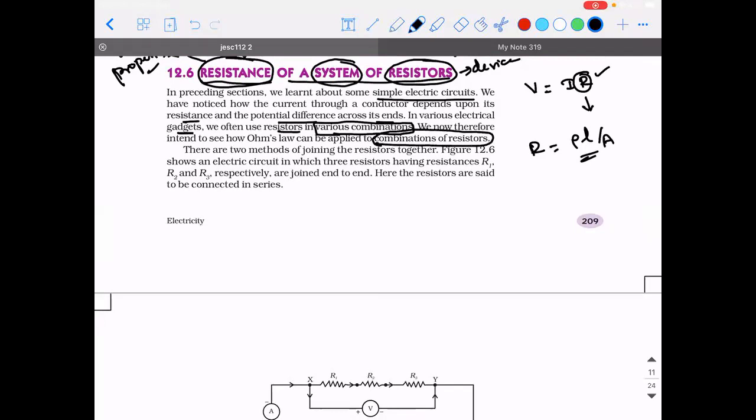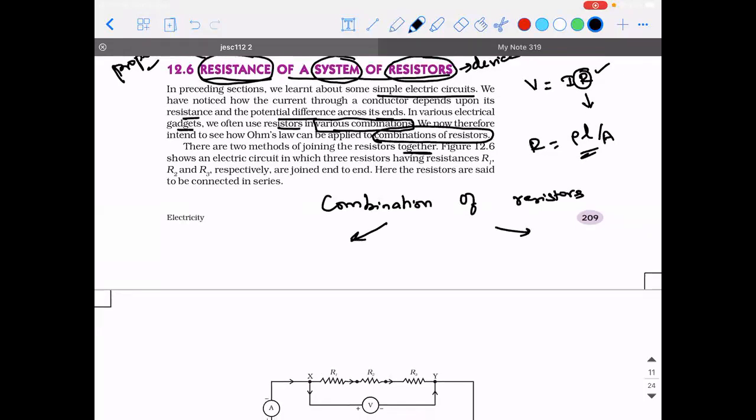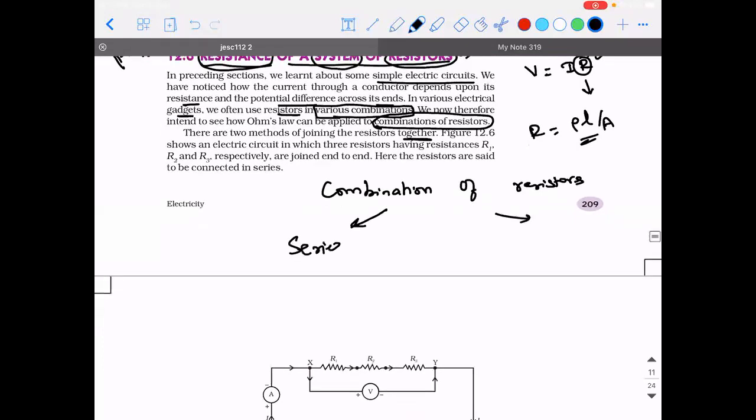That's what we are going to discuss. When I say combination of resistors, if I have to draw a classification chart, they're basically classified into two types. There are two methods of joining the resistors together. One is called series connection and the other is called parallel connection.